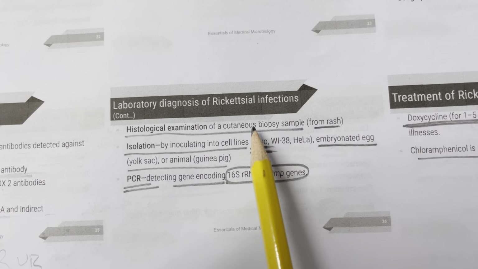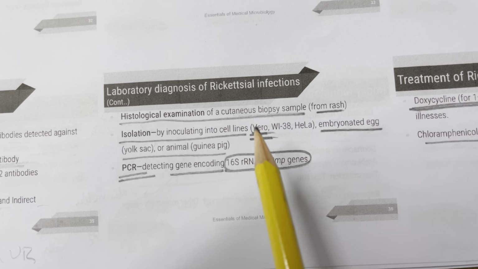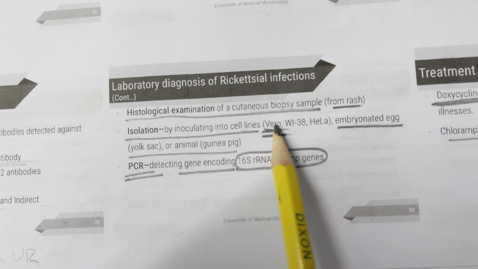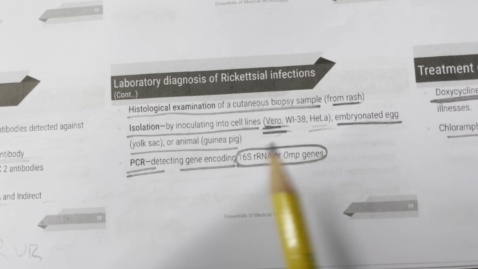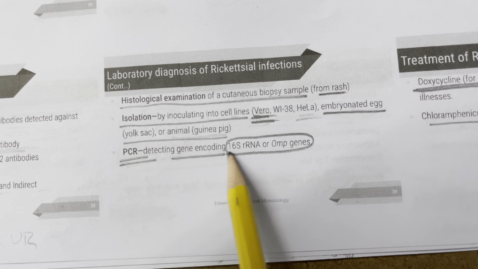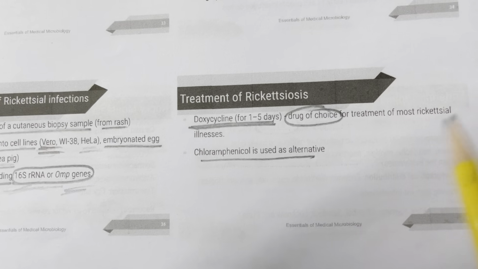So specific antibody detection by indirect immunofluorescence, ELISA, and indirect immunoperoxidase assay. Histological examination: you can do a cutaneous biopsy sample from the rash. You can isolate the organism from the rash by inoculating it into cell lines or embryonated egg cultures, cell lines such as Vero or HeLa, or animals, because they do not grow in artificial cultures. And you can use PCR to detect genes encoding the 16S rRNA or the OMP genes.